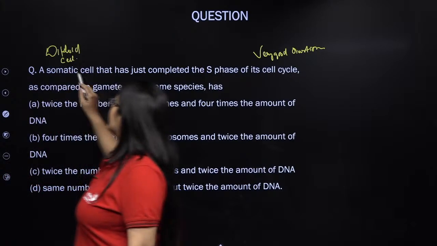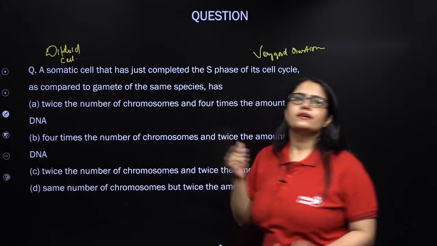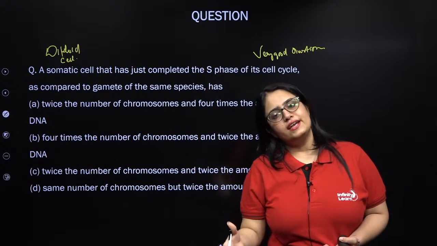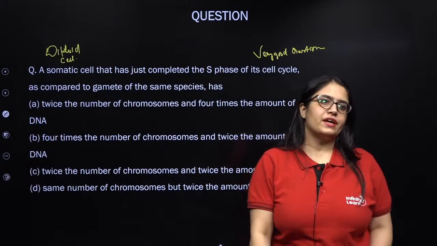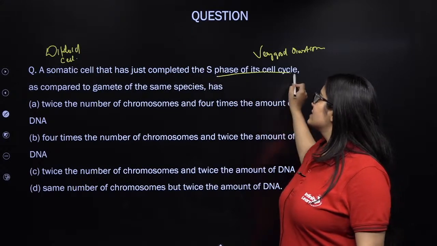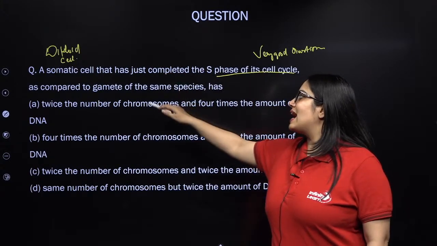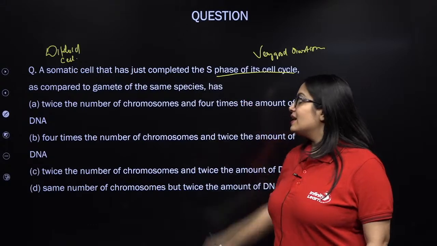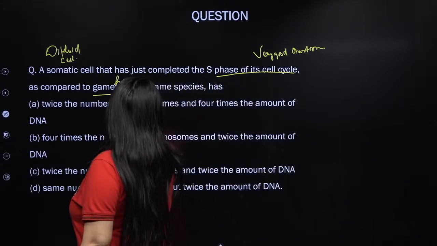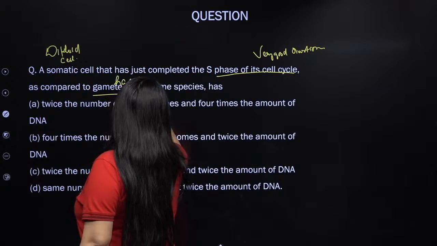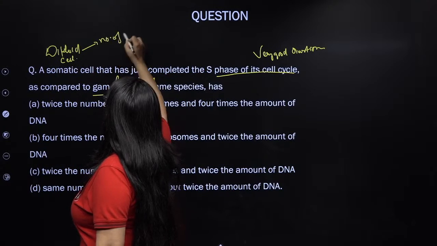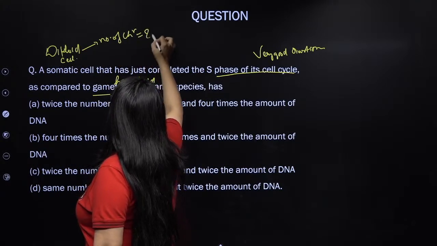A somatic cell that has just completed the S phase, that means the amount of DNA will double, number of chromosomes will remain the same. So a somatic cell that has just completed the S phase of its cell cycle, as compared to the gametes of the same species. How are gametes? Haploid. How are gametes? Haploid, right? And in a diploid cell, what is the number of chromosomes? Number of chromosomes equals 2n.